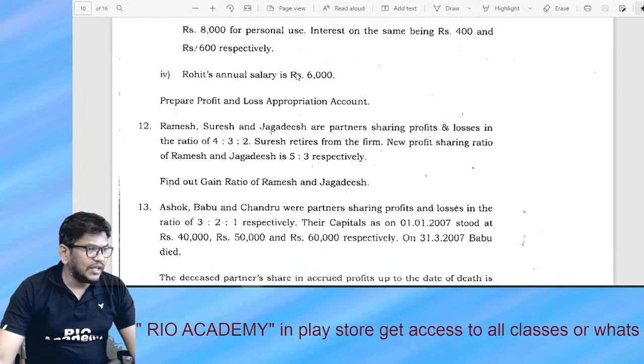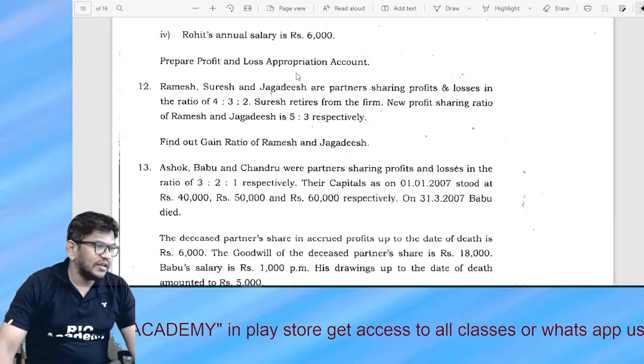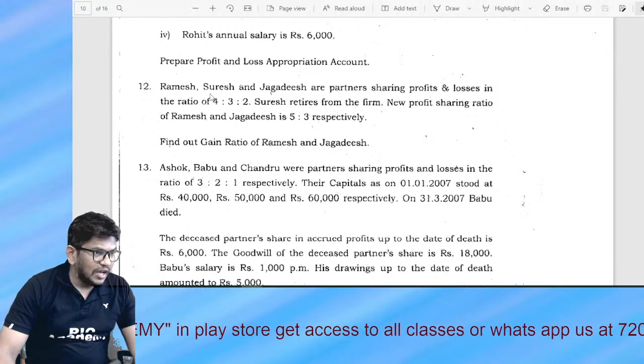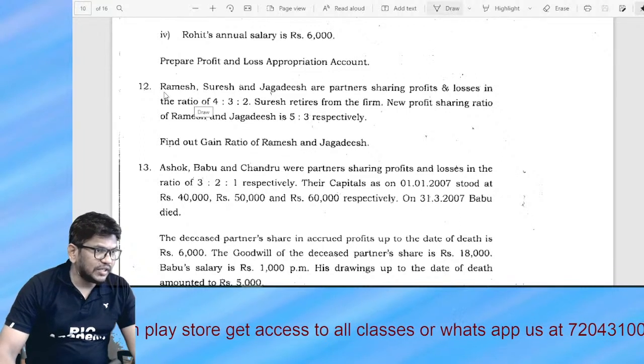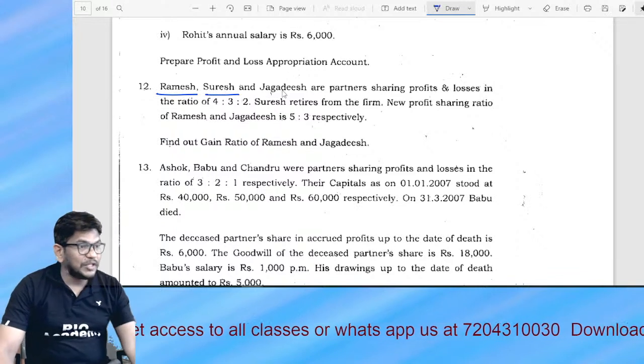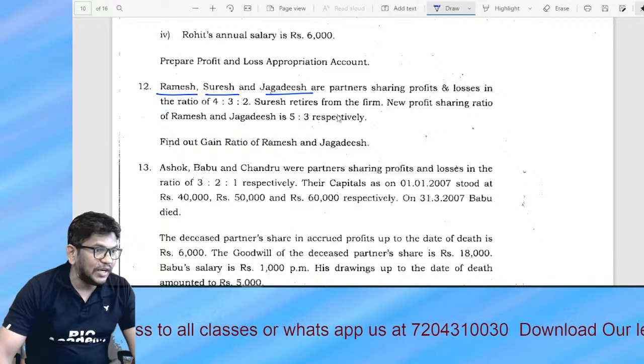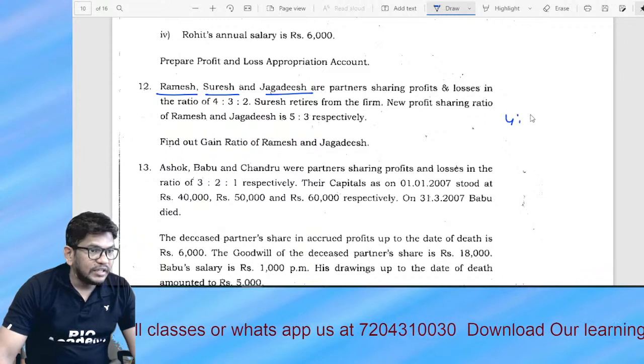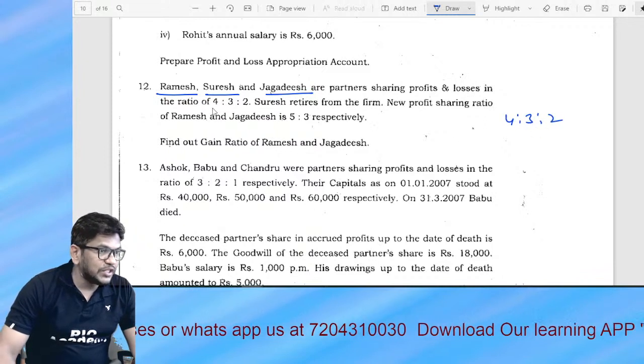Okay, last question. After this, I just want to end this now. Here is, look at that, Ramesh and Suresh. Last question, guys. Ramesh, Suresh, and Jagdish are the partners sharing profit and loss in the ratio of 4, 3, and 2. Their old ratio is 4, 3, 2.